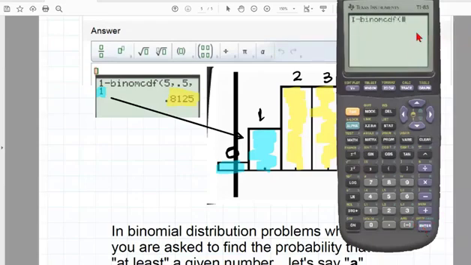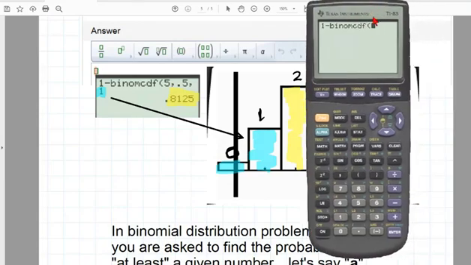Now the syntax for this is, first of all, the n, in other words, how many trials in total, and there are 5 births. So this is a 5. Then a comma, which is above the number 7. Now the probability of having a girl or a boy, equal probability, we're saying 0.5, even though it's really not, but that's okay. So the probability of a girl is 0.5.